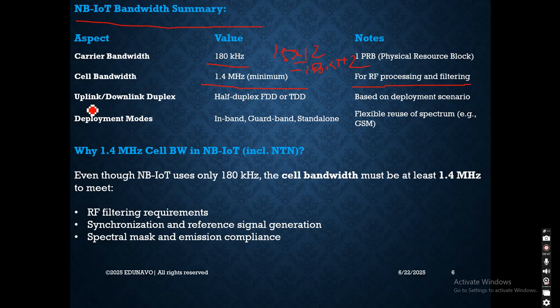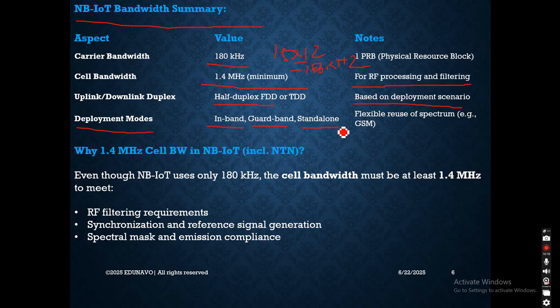Now look at the uplink and downlink duplex mode. It can support half duplex FDD or TDD, based on the deployment scenario and configuration. Next is the deployment mode. We have multiple ways of deployment. We can deploy in the in-band mode, in the guard band mode, and we can also deploy in the standalone mode.